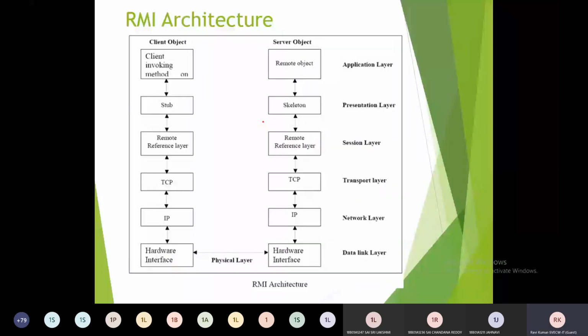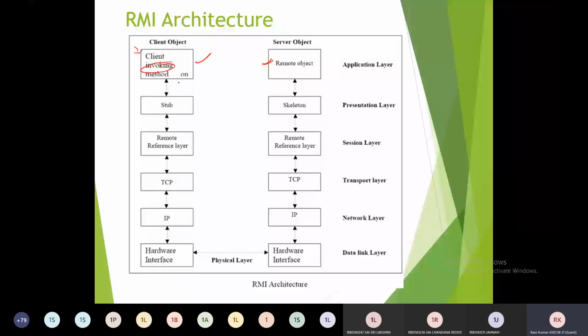The first step is the client and server object. The client object is the one which has the invocation statement of the method from the remote object. The invocation statement should be there in the client program, and that is called the client object.